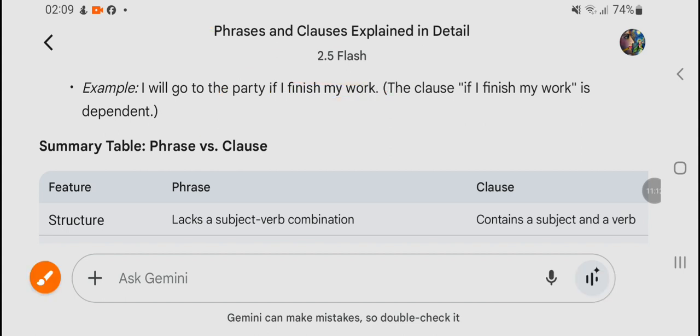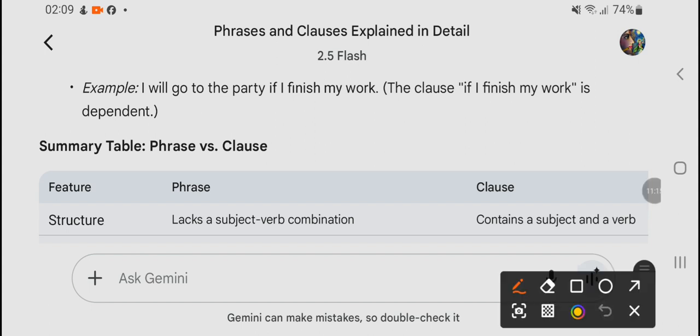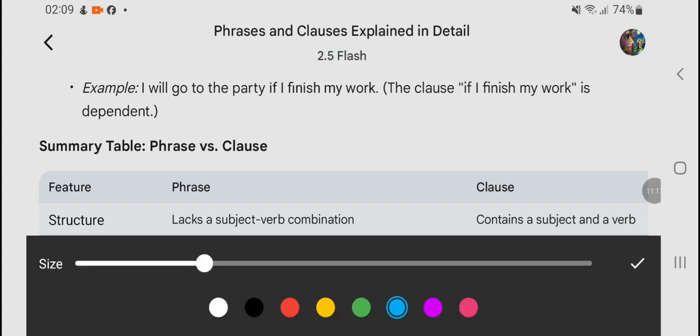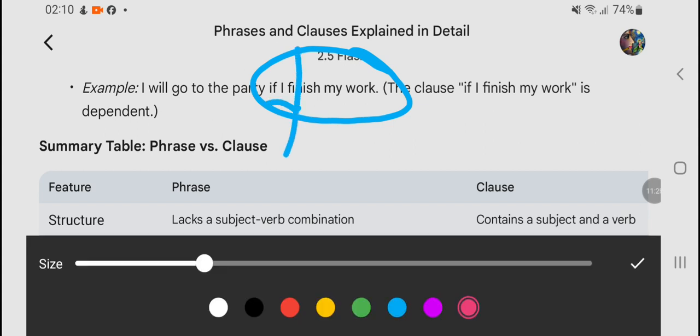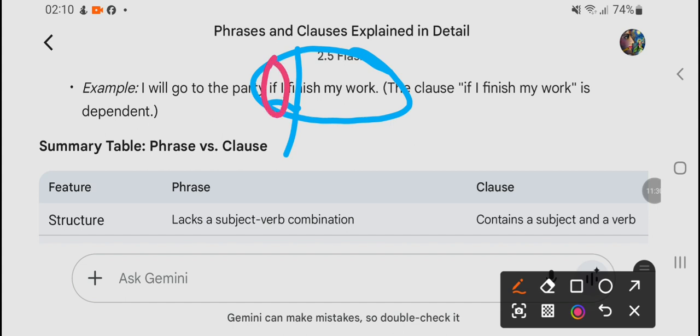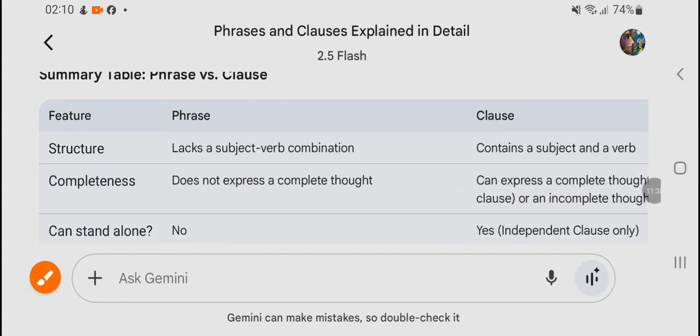But here, if I finish my work is not clear. However, I is the subject and finish is the verb, but the sentence is not complete, and that is why this is called a dependent clause.